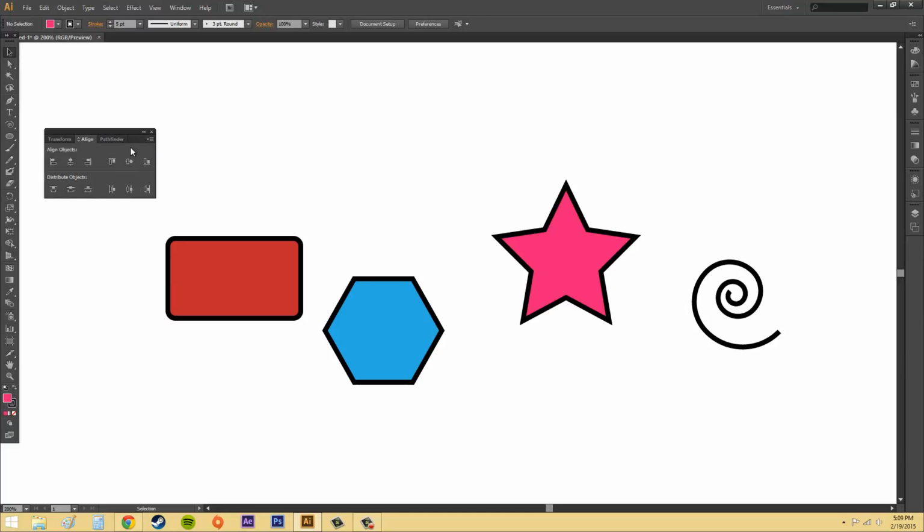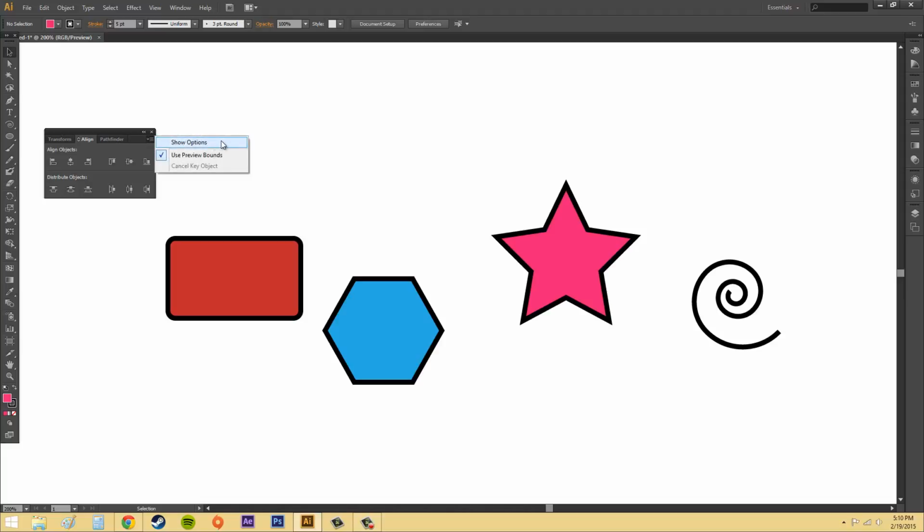So the first thing that you want to do, and I'll explain why, is click on Use Preview Bounds. You want to have that checked because it takes into consideration the object's effects or the stroke. And since I have a stroke on here of about 5 points, it's going to take that into consideration when it's aligning. If you don't, and you start aligning things, they might start overlapping, and that's probably not what you want.